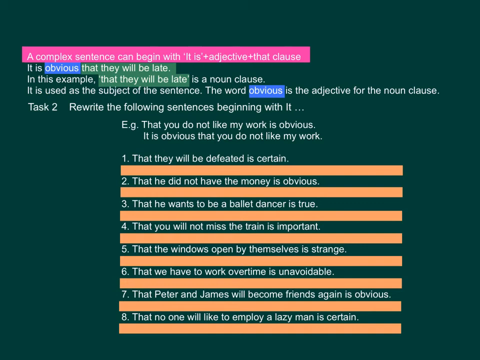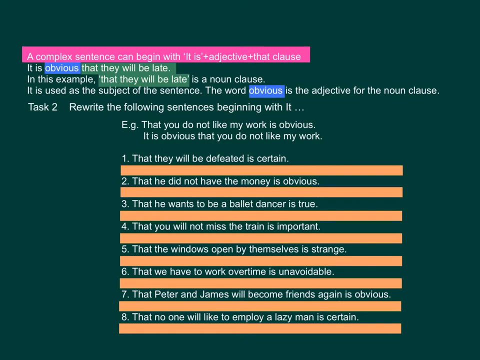Number 2, that he did not have the money is obvious. 3, that he wants to be a ballet dancer is true. 4, that you will not miss the train is important. 5, that the windows open by themselves is strange. 6, that we have to work overtime is unavoidable. 7, that Peter and James will become friends again is obvious. 8, that no one will like to employ a lazy man is certain.